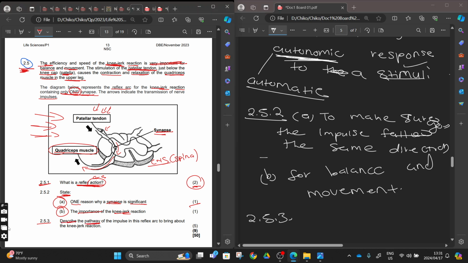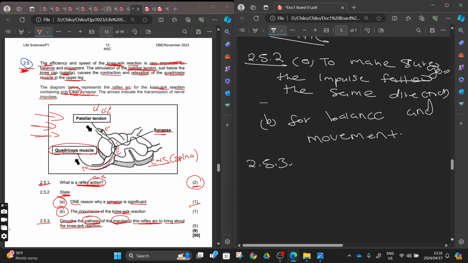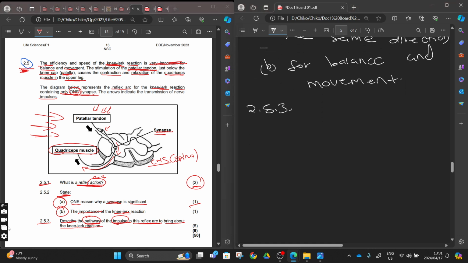Describe the pathway, they want the arc, right, of the impulse in this reflex arc to bring about the knee jerk reaction. Describe the pathway of the impulse. So we want how the impulse is going to move in this reflex arc to bring about change, right? This will be our last question. We are going to do this in answer form.